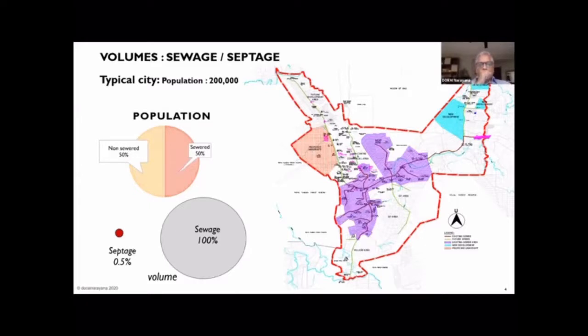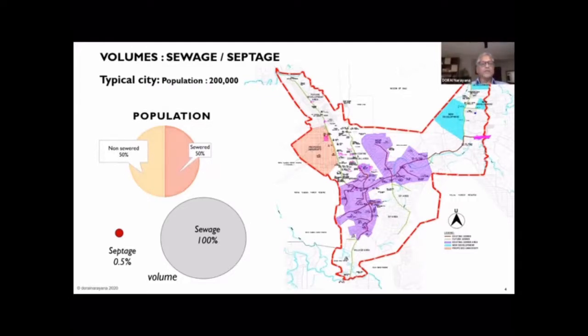So if you are adding 0.5%, it means that your city is already handling 50% on-site systems and 50% sewage. That's what it really means. So it is a very, very high figure because the population that is sustained by that 0.5% is so high.